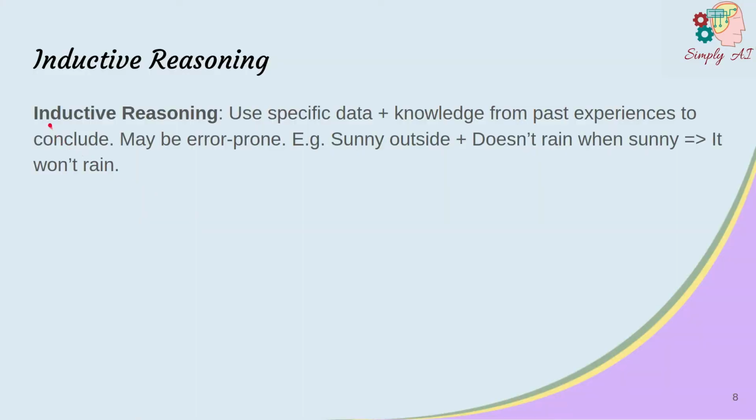Another type of reasoning is called inductive reasoning. Here, we use specific data and knowledge from past experiences to make the conclusion. This added knowledge from the past is what induces the reasoning. However, such reasoning may be error-prone, as things from the past do not necessarily mean they're true in the present. For example, if it's sunny outside, and if past experience tells us that it doesn't rain when it's sunny, we can do inductive reasoning with the inference that it won't rain. Note that there's no law that proves that it not raining when sunny in the past means it cannot rain right now, but it is highly likely that it won't rain.